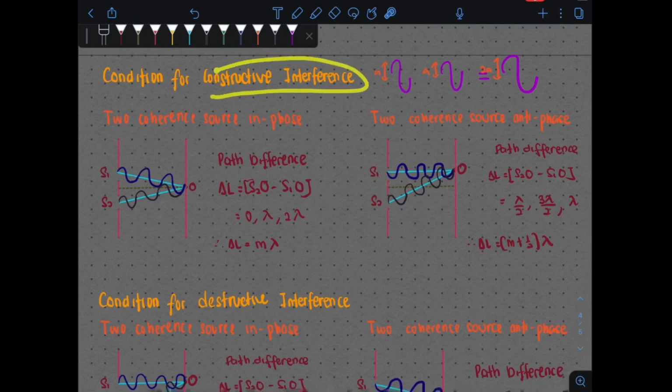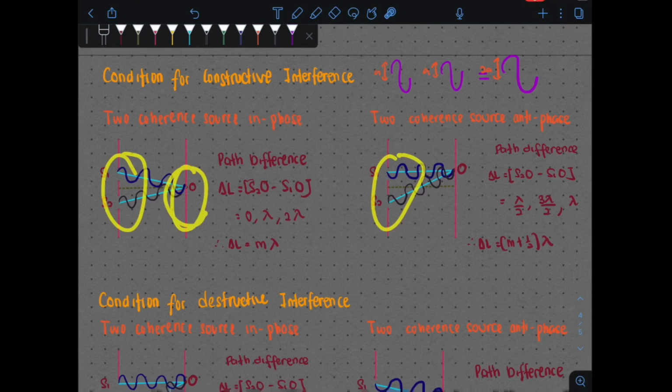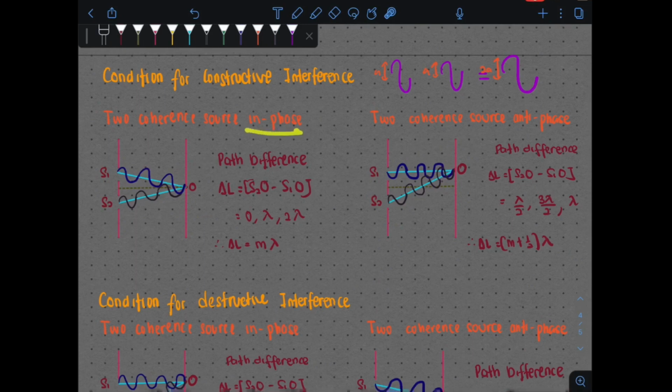However, mereka adalah constructive interference. So, dekat bahagian hujung ini, when they reach the point yang kita nak kaji itu, iaitu point O, they must meet constructively. Maksudnya crest kena bertemu dengan crest ataupun trough kena bertemu dengan trough. It doesn't matter however they started, either in phase ataupun anti-phase, tapi penghujung itu kenalah constructive, iaitu crest dengan crest ataupun trough dengan trough. So let's look at this particular point here.